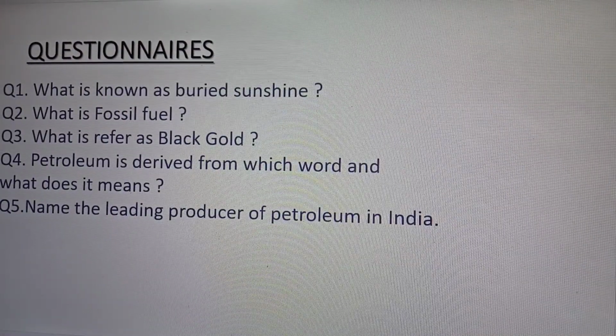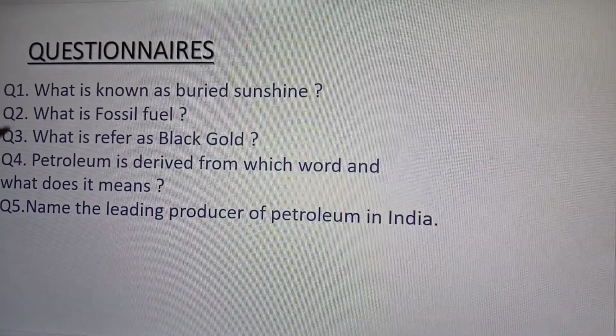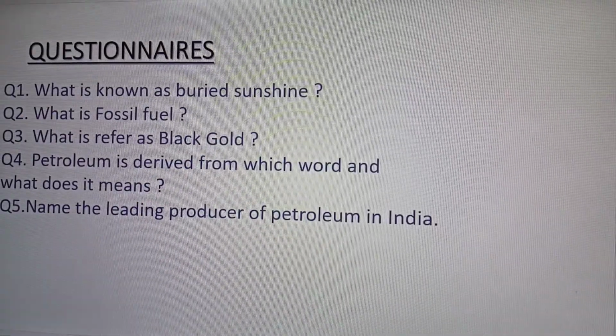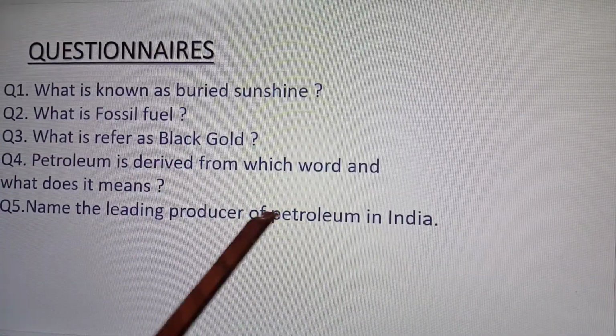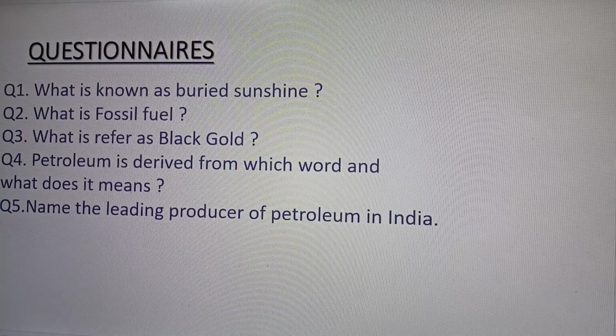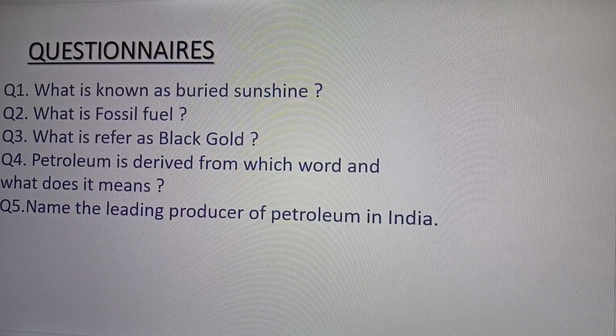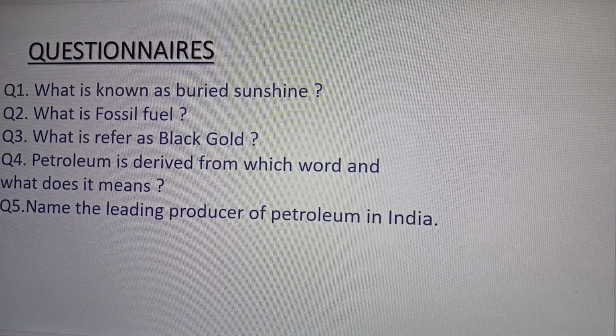Now question number 1, what is known as buried sunshine? Question number 2, what is fossil fuel? Question number 3, what is referred to as black gold? Question number 4, petroleum is derived from which word and what does it mean? Question number 5, name the leading producer of petroleum in India.